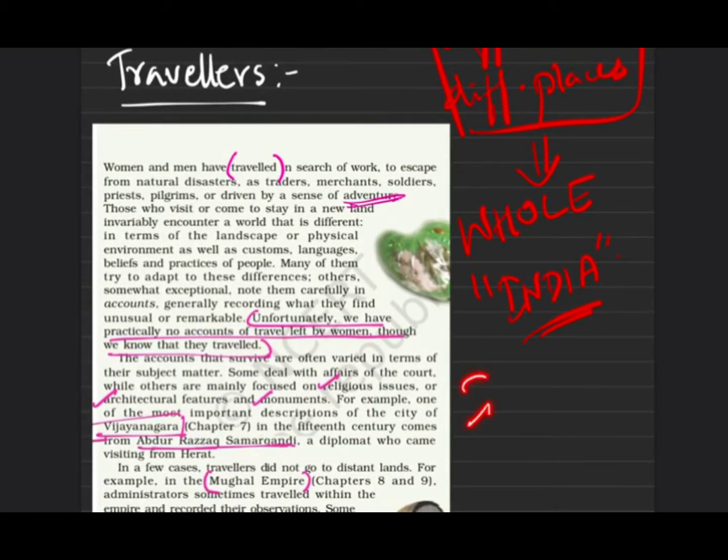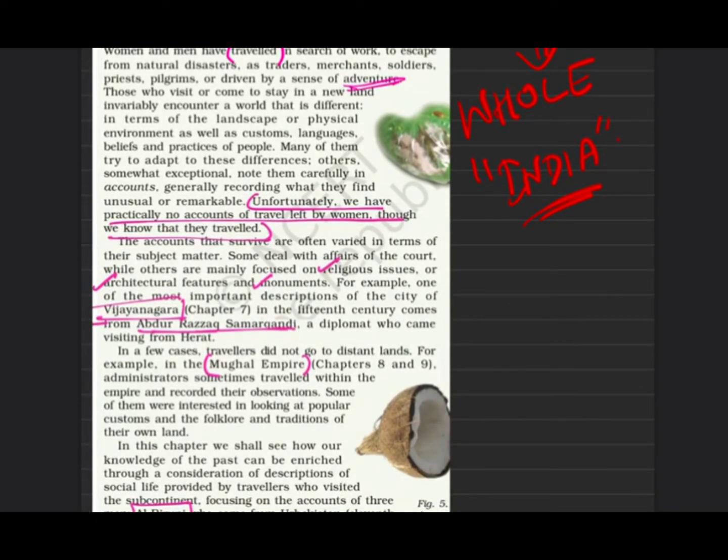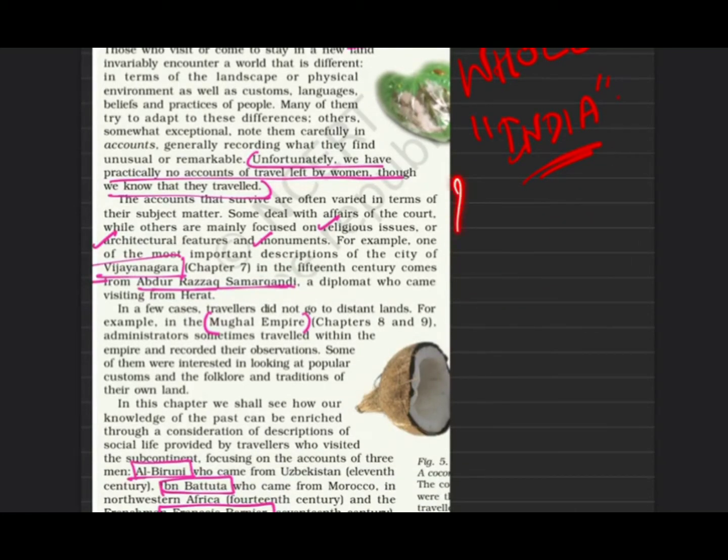First, talking about the introduction part. There were people who traveled for a lot of things, maybe adventure or disaster, or because they had to trade and things like that. Unfortunately, although there are a lot of accounts, we don't find anything left by women. Women have not recorded any accounts, whereas men have recorded a lot. The accounts center on three things: religious issues, architectural features, and monuments. These three are what it revolves around.